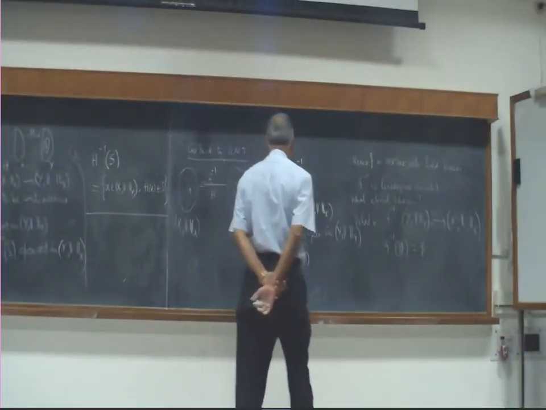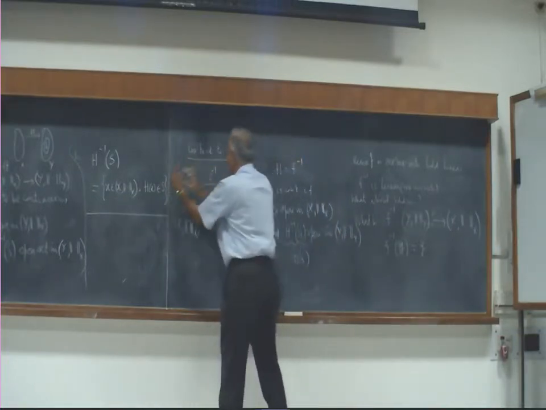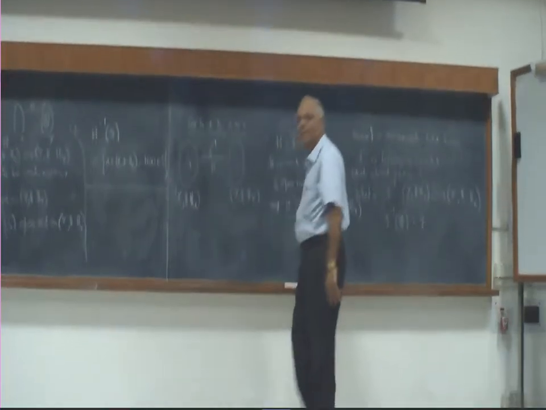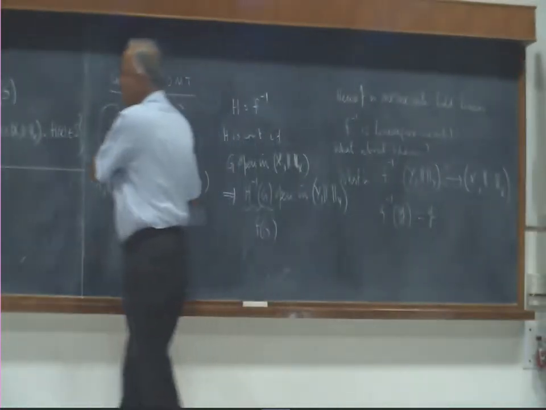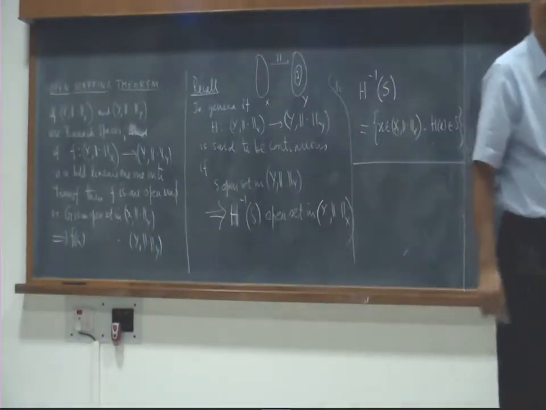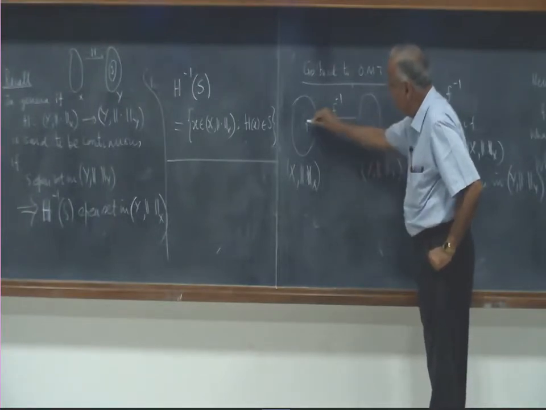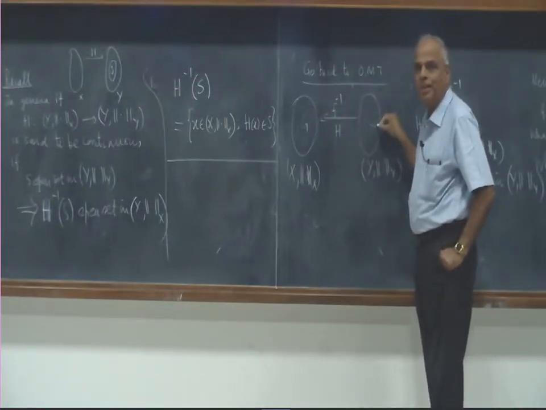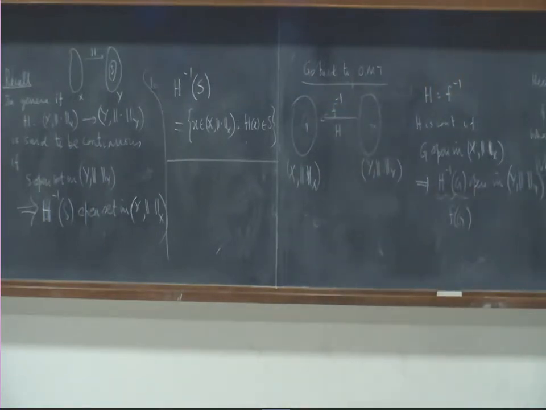Where? G open in Y implies? No, because H is going this side. See, this fellow goes here and that fellow goes there. Do you understand? These two fellows have been flipped because H inverse takes Y to X. Look at the figures carefully. H goes from here to here, therefore H is continuous if the inverse image of an open set here is an open set there. Look at that carefully.